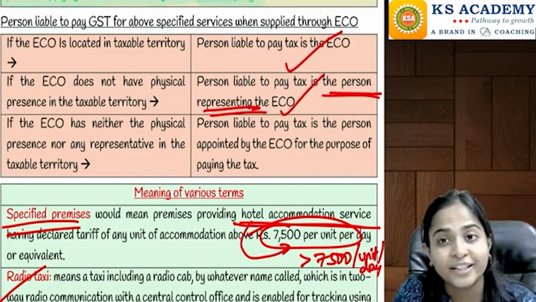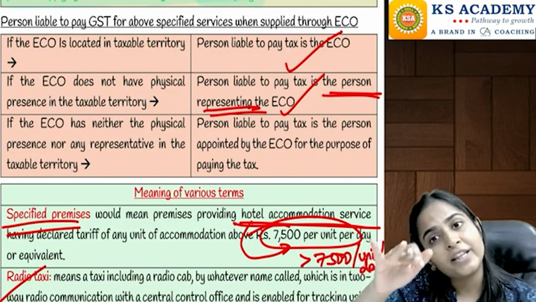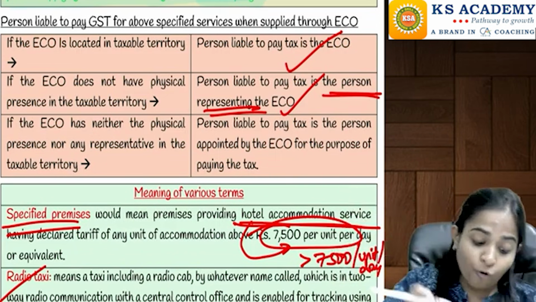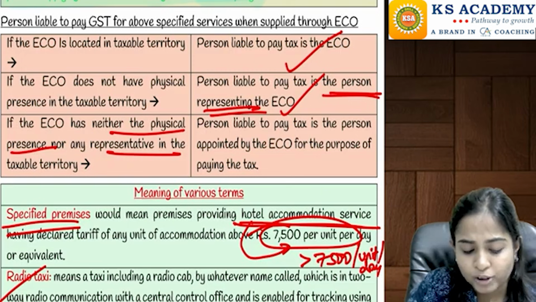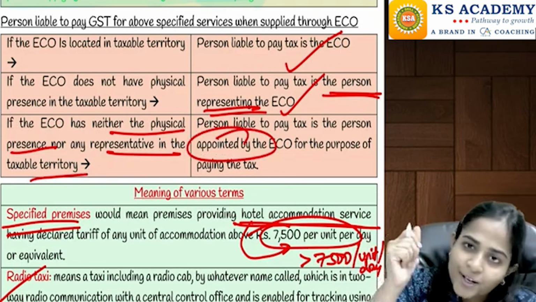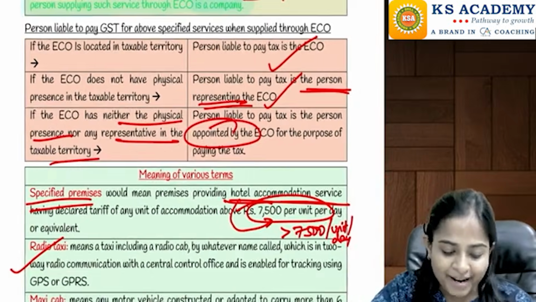Means we are not shifting the responsibility. The responsibility is still on the ECO. If the ECO does not have a physical presence, its authorized representative is responsible. What if it has no physical presence and no authorized representative either? Then they are telling it to appoint someone. Someone should come to India, and that particular person will be paying the tax.